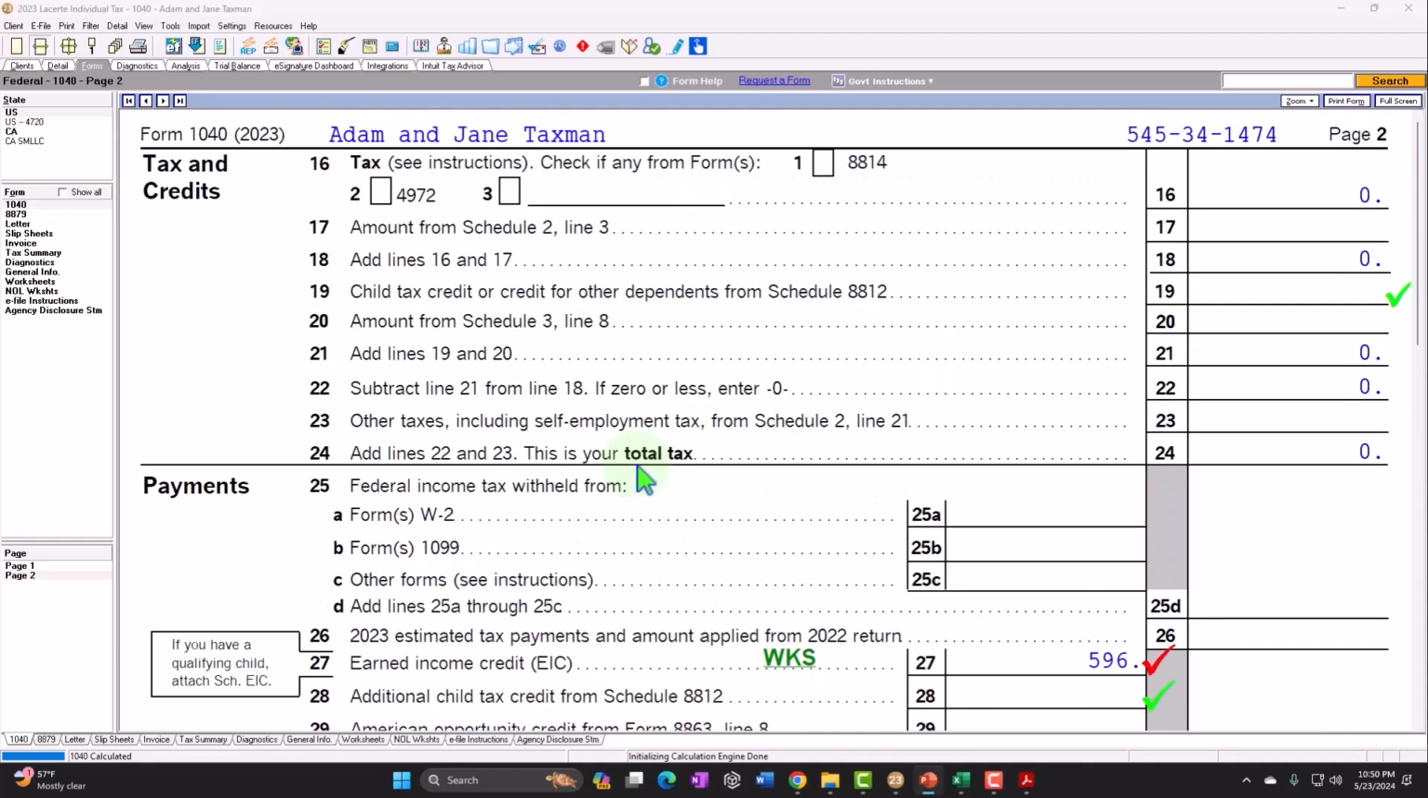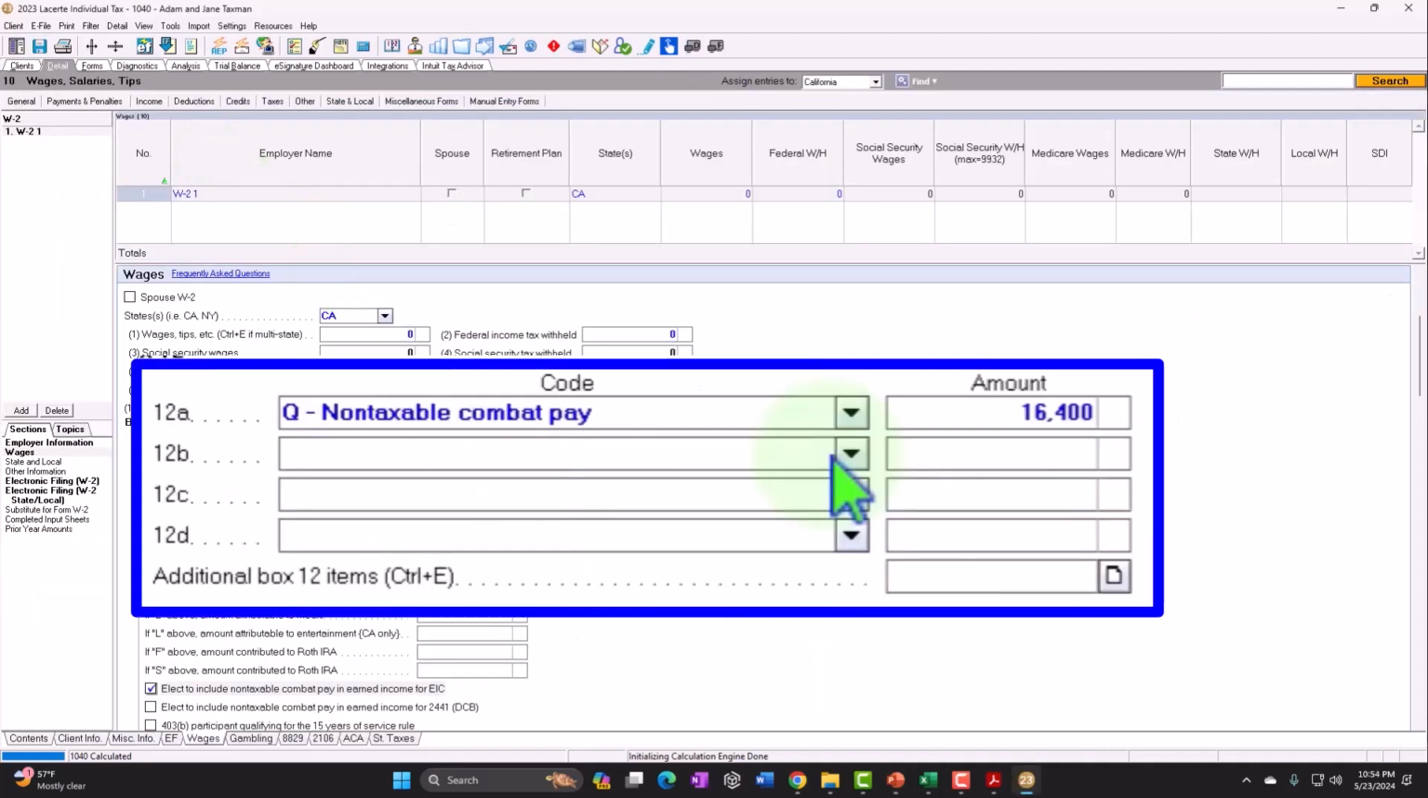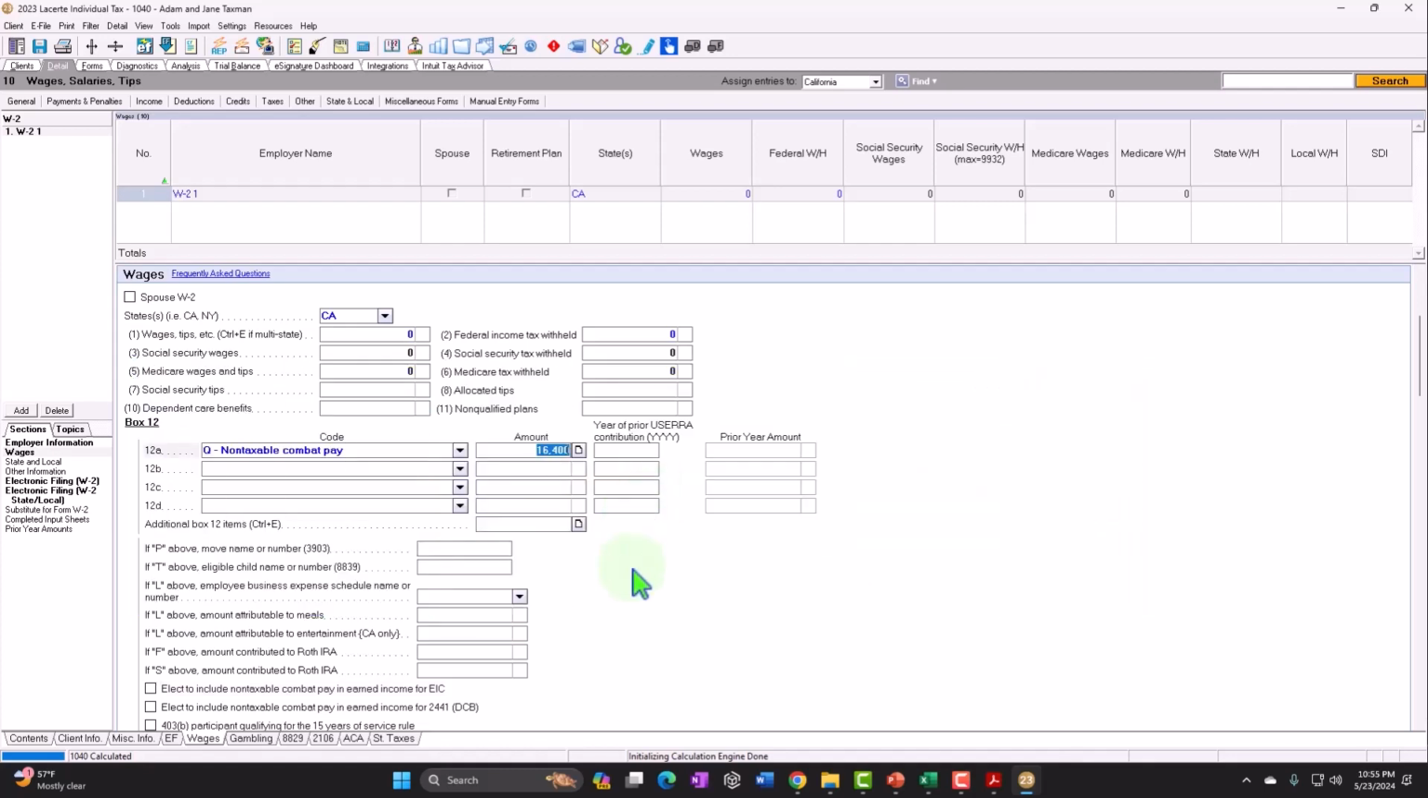Also, just want to point out that combat pay is something that you might be able to include in income or not. So this won't come up all the time, but you could see this. And so you're going to say, okay, what if I had combat pay? If it was on the W-2, then it might not be taxable in box 1, but it's going to possibly be in box 12 of the W-2 with a Q for non-taxable combat pay. So let's say we got the $16,400 from there, and that's all the income that we had.